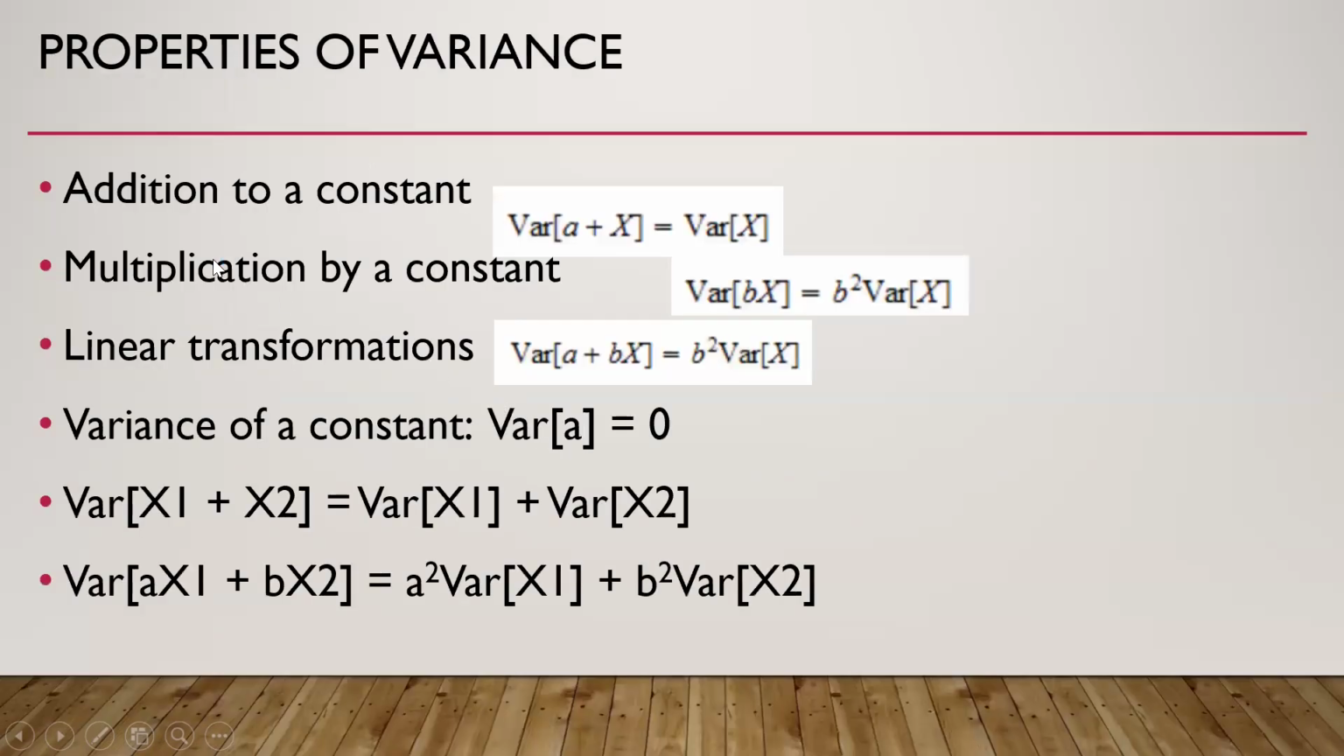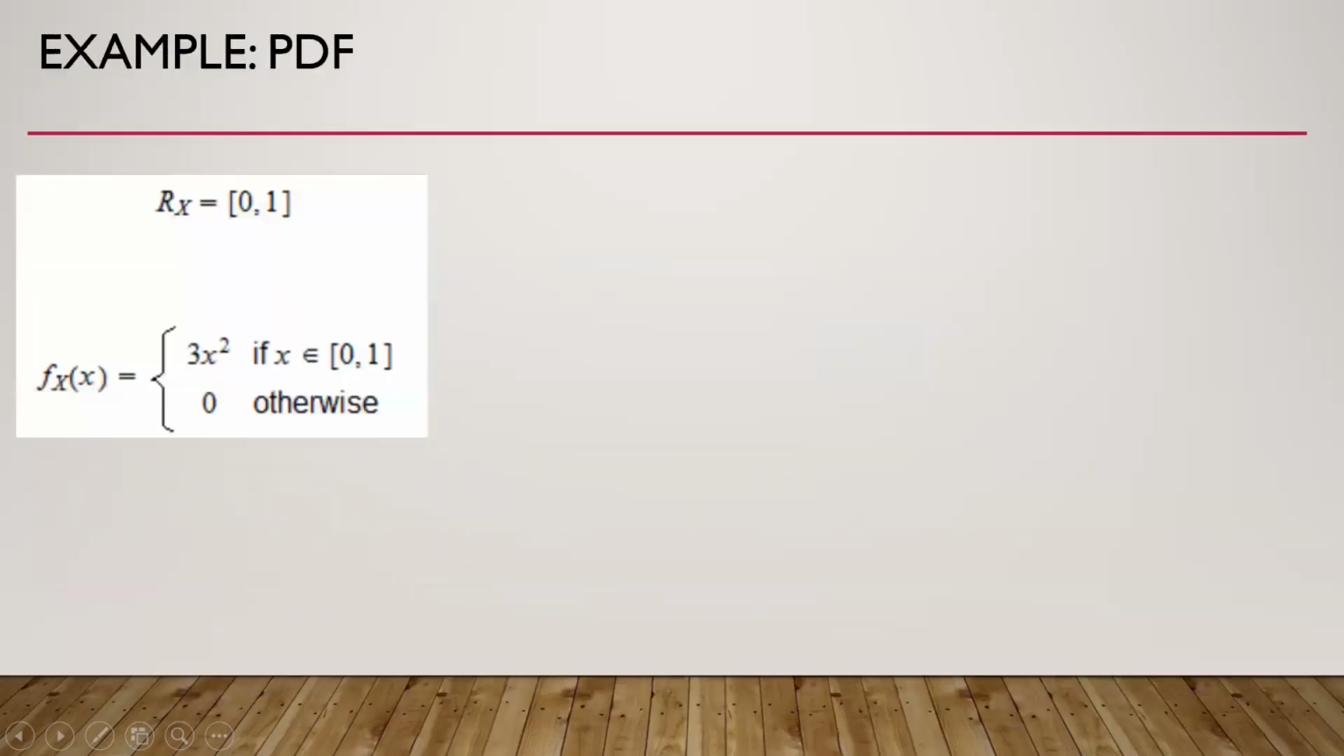Then these are the properties of variance. Addition of a constant: there is no change in variance. Multiplication by a constant: of course, we multiply by the square of this term. Then we have linear combinations of variables. We have this variance, and the variance of a constant is 0. This is again an example of linear combinations. So these are the properties of variance.